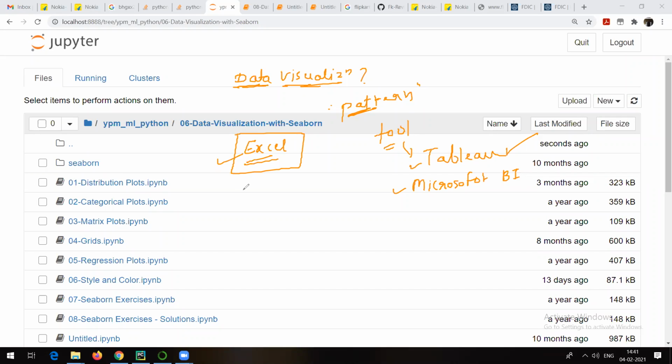It's a spreadsheet, right? But because of its flexibility, a lot of features have been added to Excel, and that's why yes, Excel can also be used for data visualization. Explicitly, if you go and see when it was developed, you will see that it is just a spreadsheet, right?